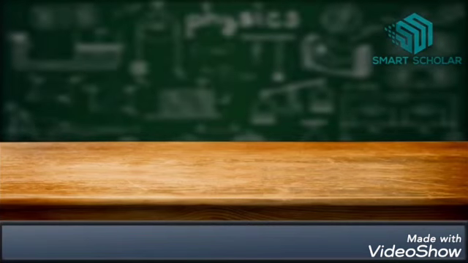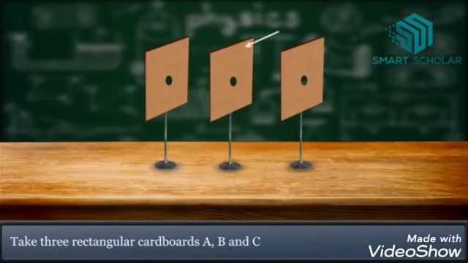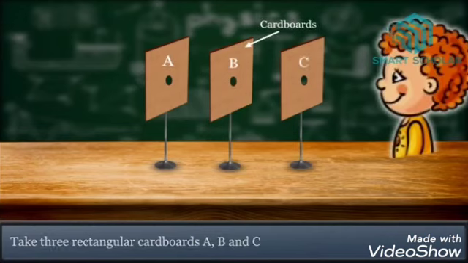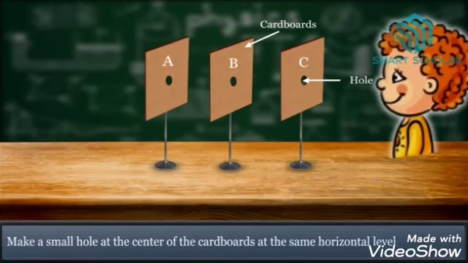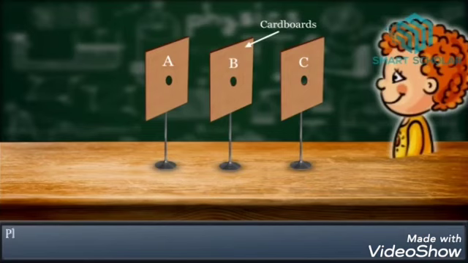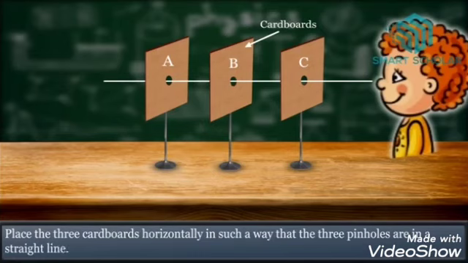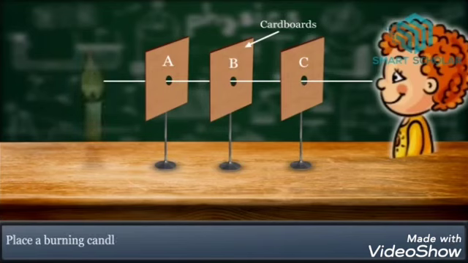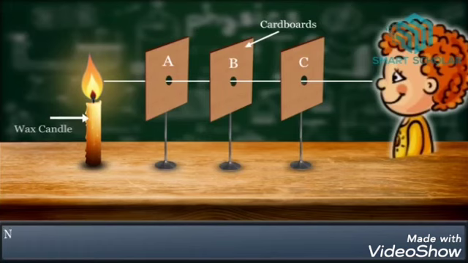In this experiment, we will take three cardboard pieces and arrange them. Let us take these three rectangular cardboard pieces A, B and C and make a small hole at the center of the cardboards at the same horizontal level. The level should be exactly the same. Then place the three cardboards in such a way that the three pinholes are in a straight line. Then place a burning candle on one side of the cardboard A at the level of the hole so that we can see through the hole.